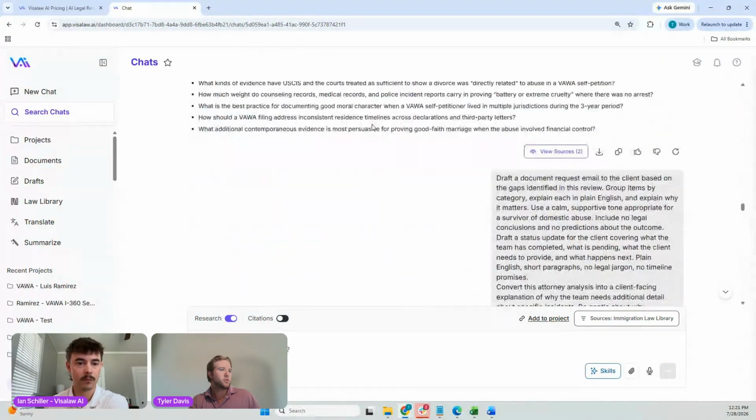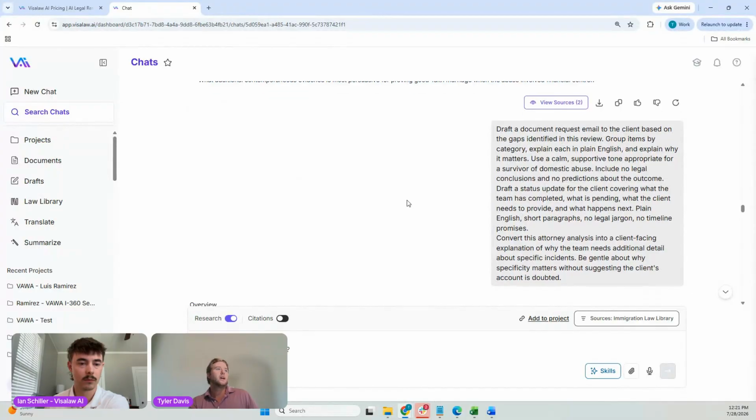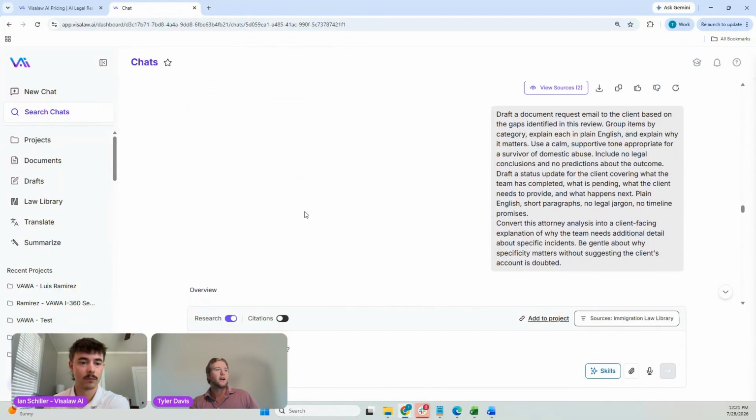We'll get to this second prompt that we're mentioning. So essentially what we're asking of the AI, and this is a pretty lengthy prompt for an email, but we told the system exactly what we want to request of the client. We asked for it in a very specific structure, but we're also asking it to use very specific language here.